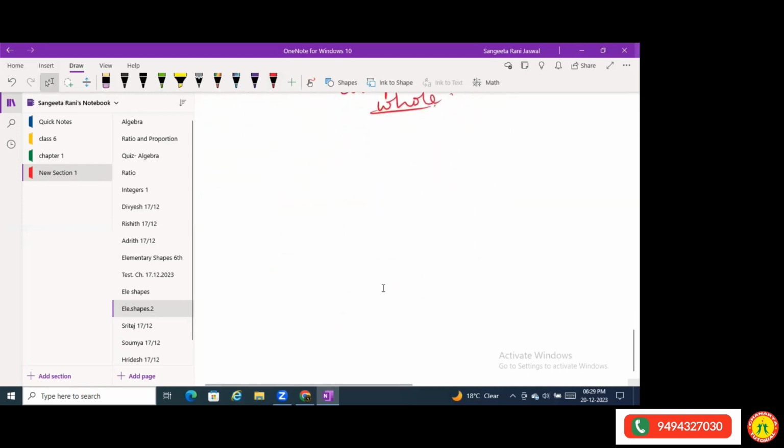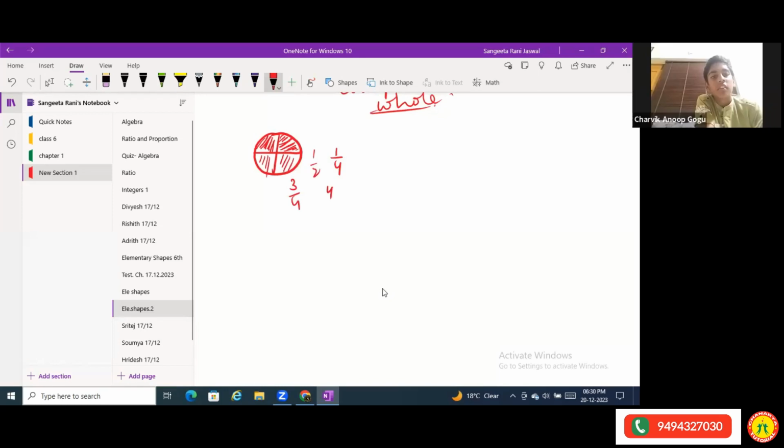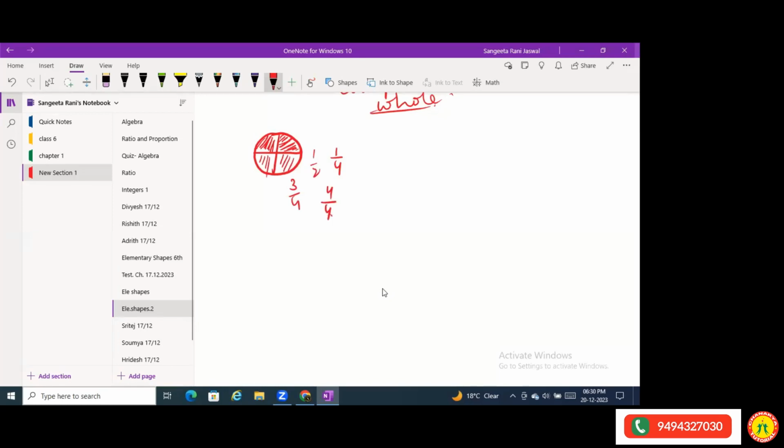Now, as an example, suppose this is a pizza and you take out one part of it. How much portion have you eaten? 1/4. And if you eat the other quarter part also, 1/2. If you take another part also, 3/4. And if you take this also, you eat the whole thing, you don't leave anything for others. You have taken the complete part, it's 1.